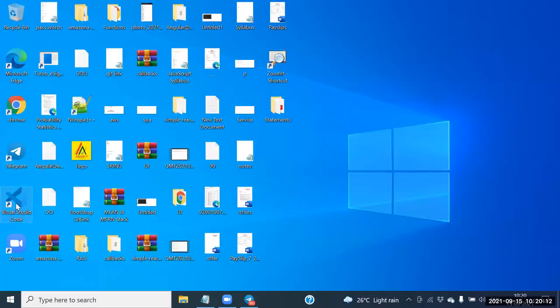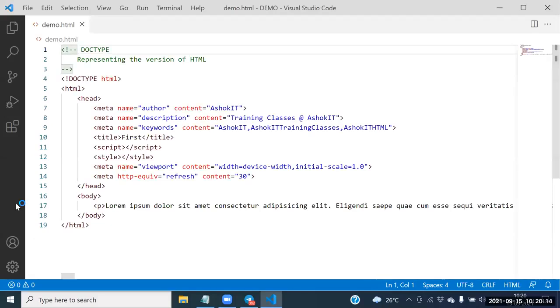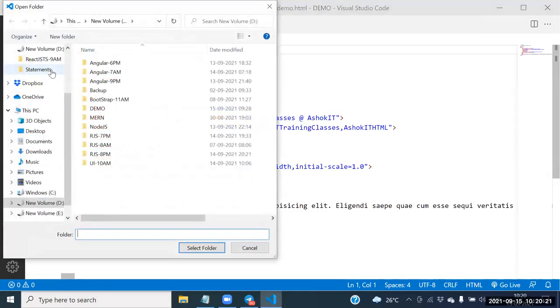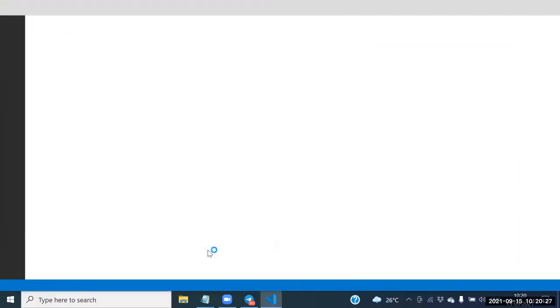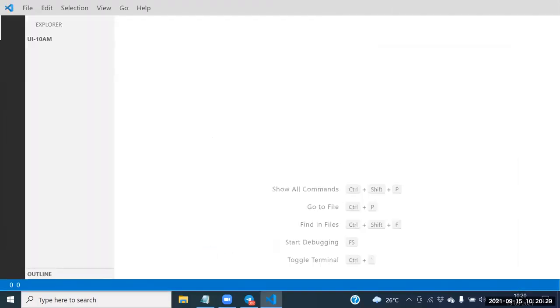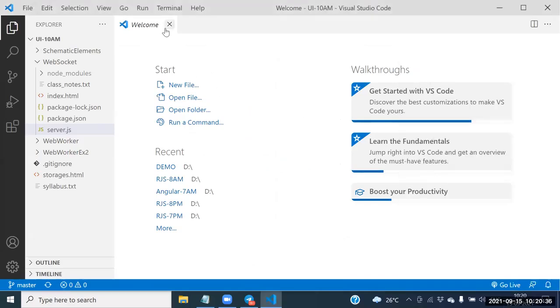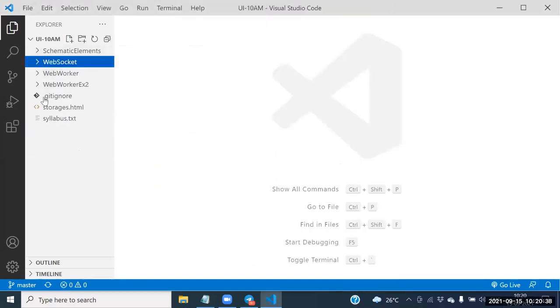Shankar, can you open Visual Studio Code? Yes, sir. Let me open Visual Studio Code. File, open folder. What is our folder? The UI 10am folder. Whatever the UI 10am folder is there, we need to open it here. After opening the UI 10am folder, can I create a separate folder? Yes, sir.